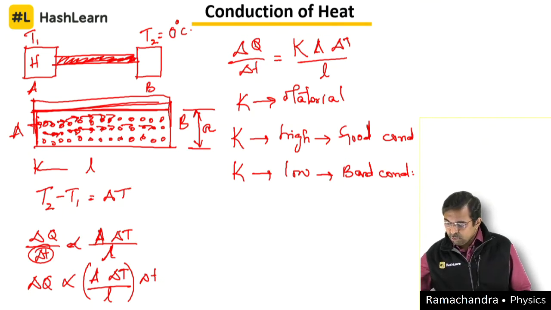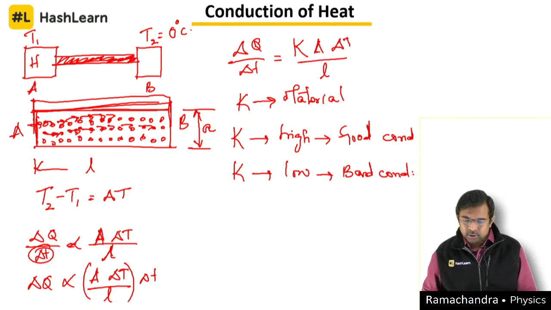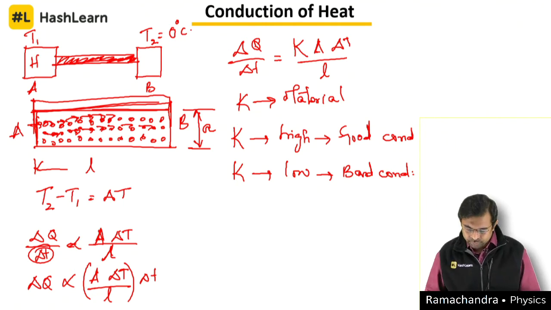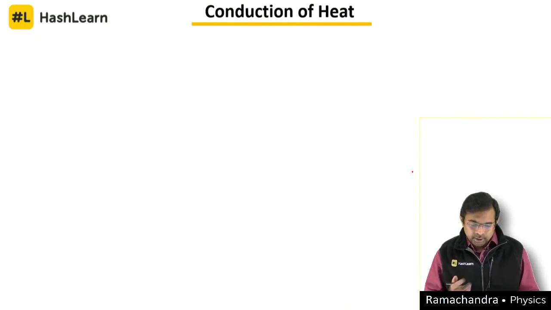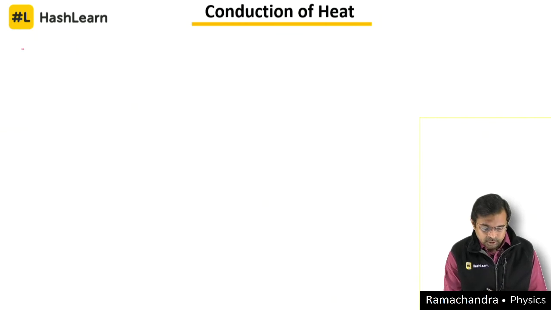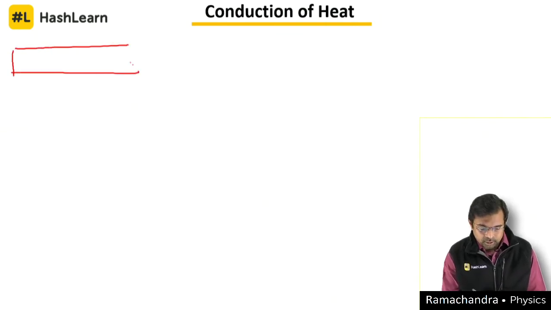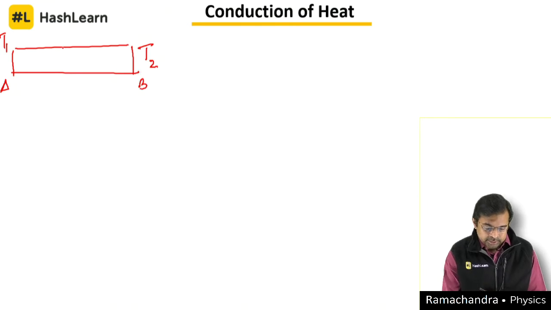Now let us move on to some of the other terminologies that we can think of understanding. Let's take a small differential element of this. Let's assume we had considered only the rod here. I will take here, so this is the T2 temperature and this is the T1 temperature here, the point A, this is the B, and I slice out a small portion of this one whose length is only